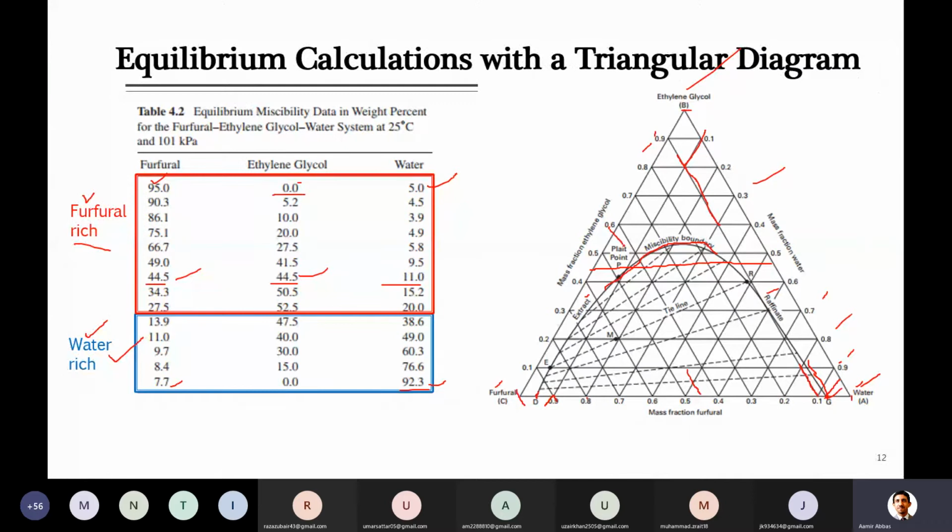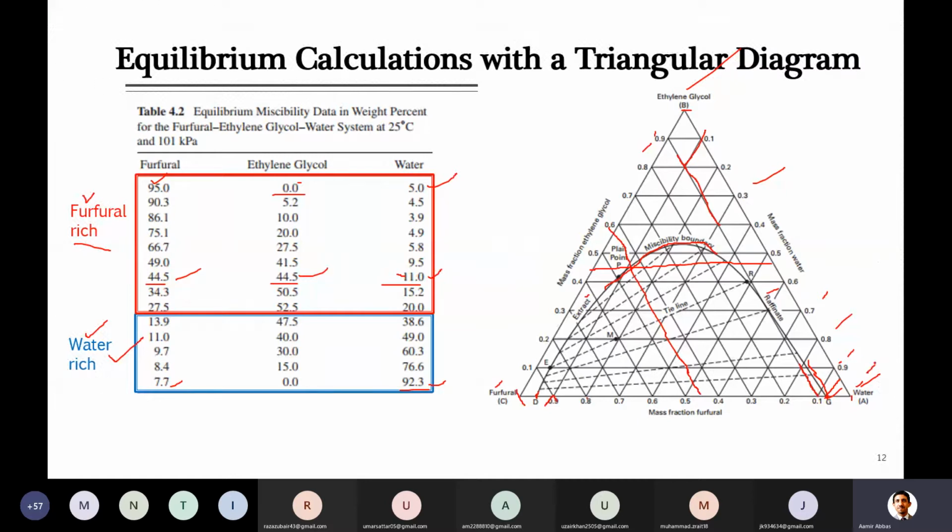So we will draw this line from here, and because these two are intersecting somewhere, definitely the third one should also pass somewhere where all three will be intersecting. That will be the point of concentration. 11% water. So let's see where water is.